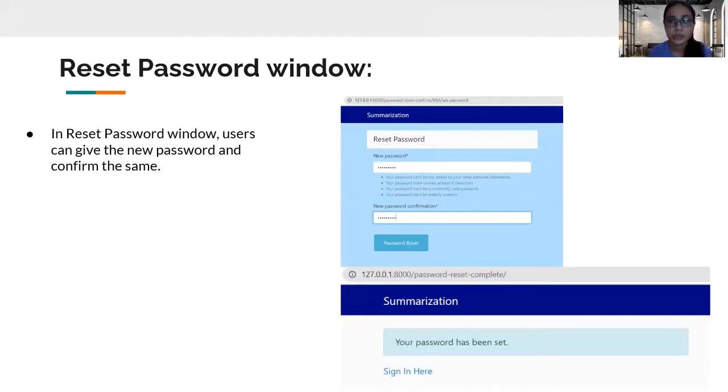In the instructions which the user will receive in their email, there is one link given which they have to copy and paste into the browser. Once they paste it into the browser, they will land on this reset password window, and here they can give the new password.